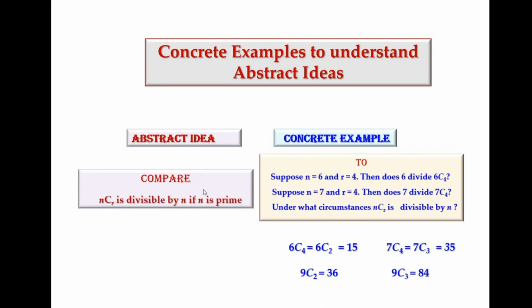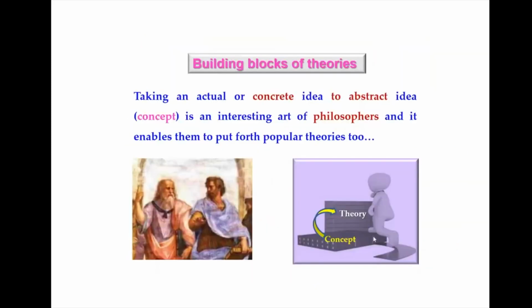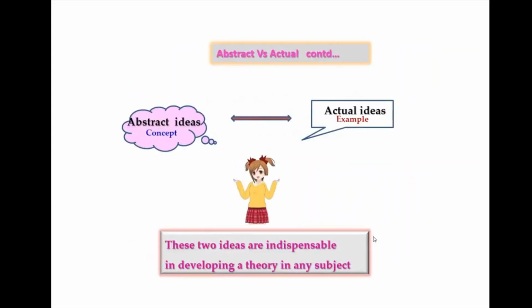So concepts can be easily understood with examples, and so we have these two ideas, abstract ideas and actual ideas. These two are indispensable in developing a theory in any subject.